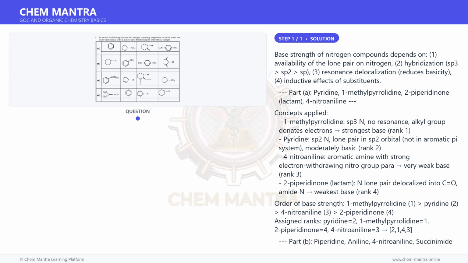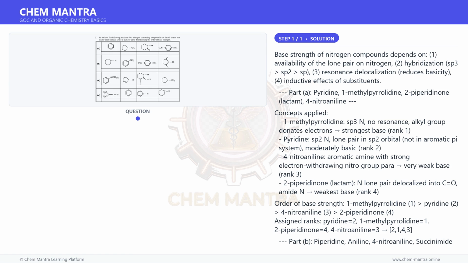1-methylpyrrolidine: sp3 N, tertiary, alkyl substituted, very strong base, rank 2. N,N-dimethylaniline: tertiary amine but lone pair delocalized into the aromatic ring, moderately weak base, rank 3. Pyrrole: lone pair part of the aromatic 6-pi system, extremely poor base, rank 4. Assigned ranks: N,N-dimethylaniline = 3, pyrrole = 4, cyclic amidine = 1, 1-methylpyrrolidine = 2. So 3, 4, 1, 2.